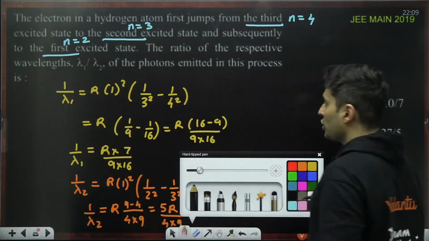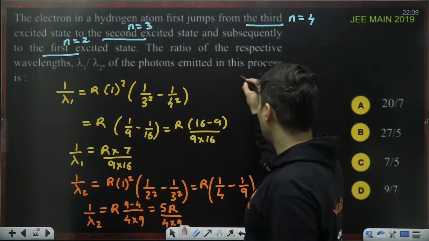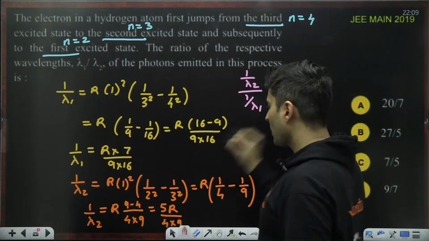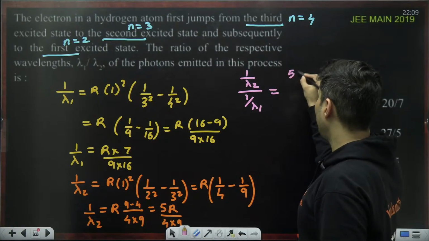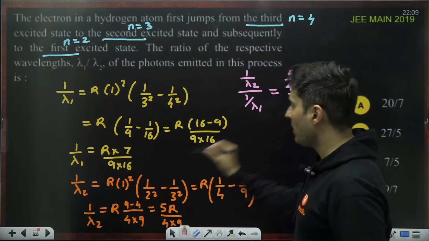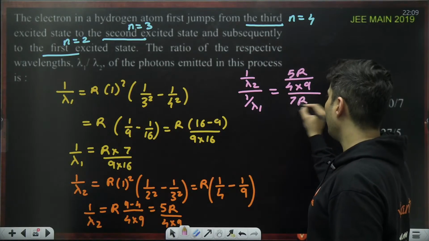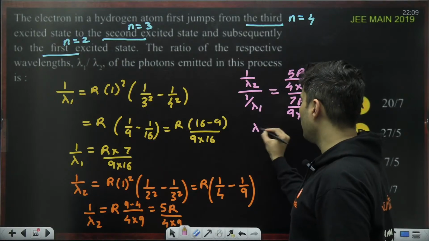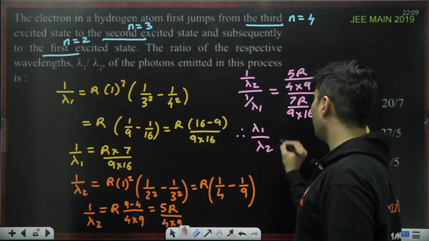Now take the ratio of both of them. 1 by lambda 2 divided by 1 by lambda 1. 1 by lambda 2 is 5R by 4 into 9. 1 by lambda 1 is 7R by 9 into 16. This will become lambda 1 by lambda 2.